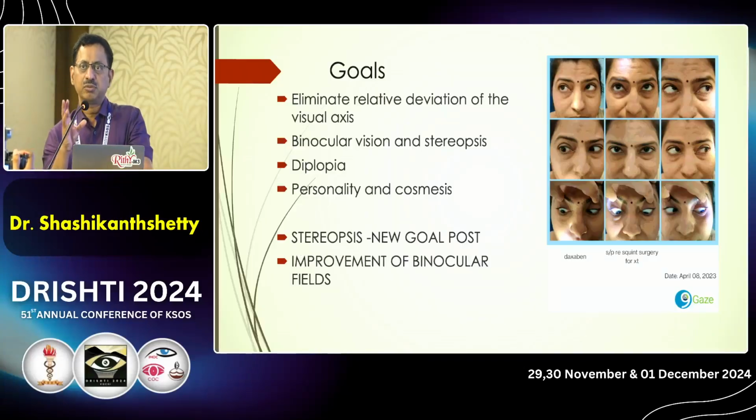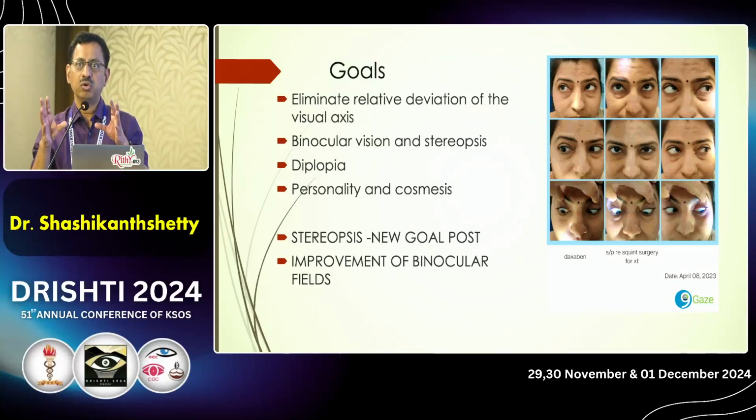So when we do strabismus surgery, what is our goal? Our goal is to eliminate the relative deviation of the eyes, compared to both eyes. If the eye is eso or exo, our goal is to reduce the strabismus. Why do we want to do surgery for the patient's strabismus? The main goal is to get binocular vision for the patient and to get 3D vision. And if they have diplopia, we need to eliminate the double vision. Personality and cosmesis also play a good role.